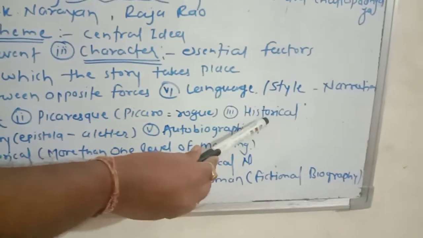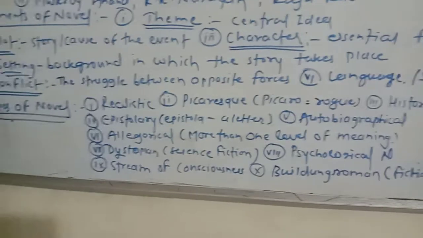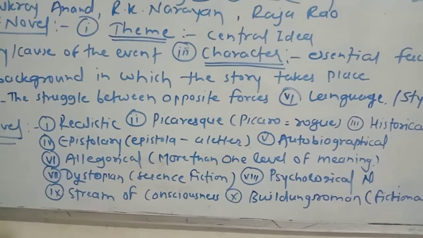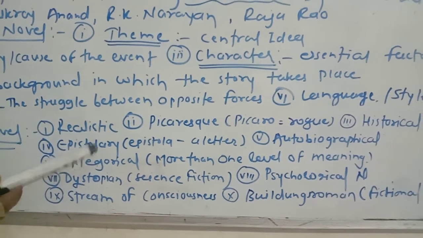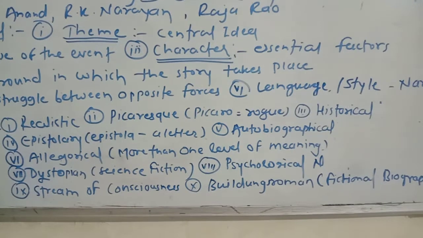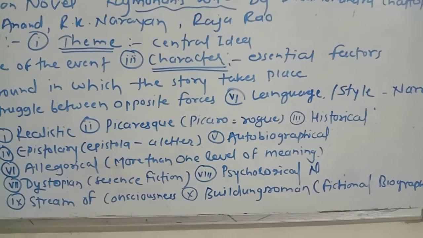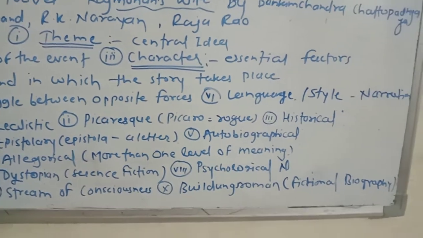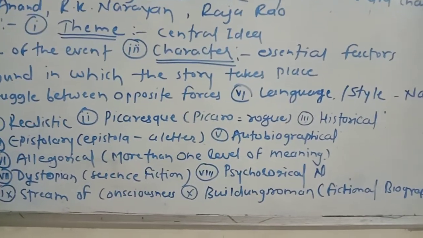Then some novels indicate a historical situation and are based on history, so that is called the historical novel. Then epistolary, which comes from epistola, meaning a letter. In such a novel, one can find letters given within it, so it is called an epistolary novel.